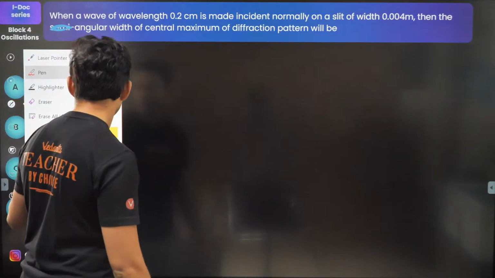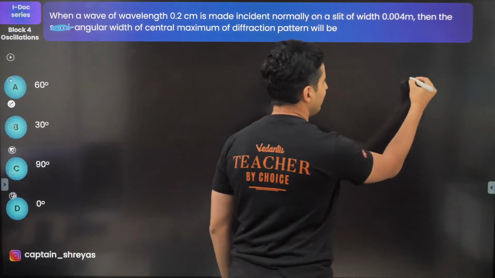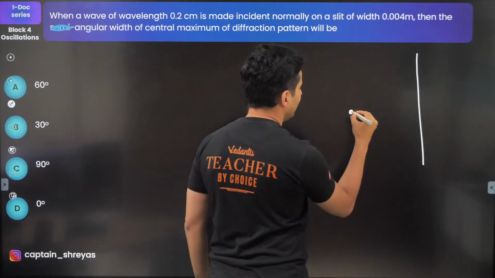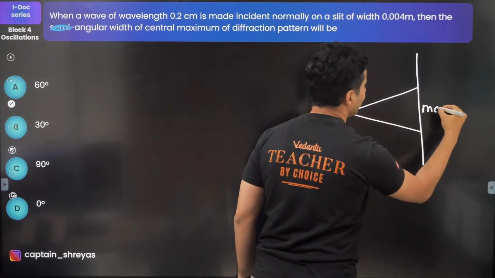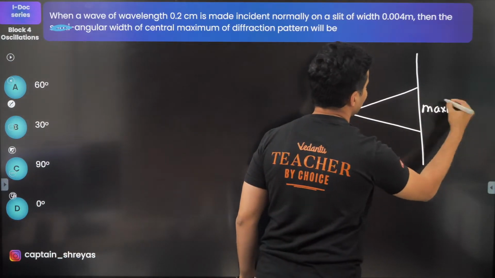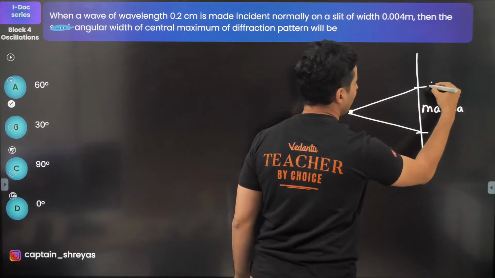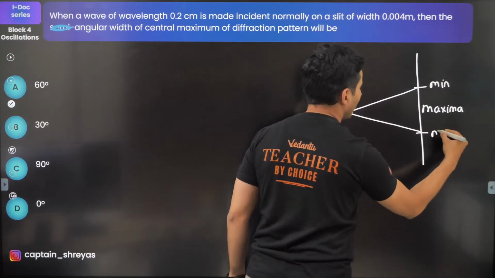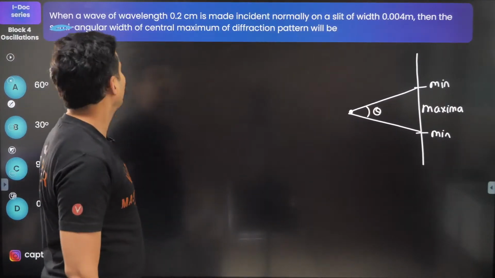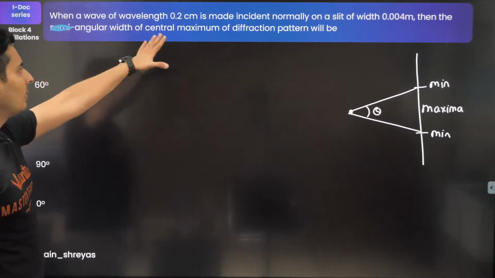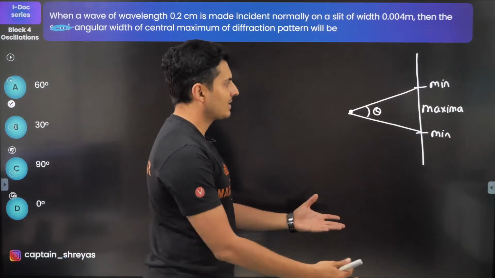Okay, so how do we do this question? This is a question on diffraction. And in diffraction, what happens is that you get a maxima over here, and it is surrounded by two minimas on either side. And this is basically what is asked. So what is the angular width of the central maxima?